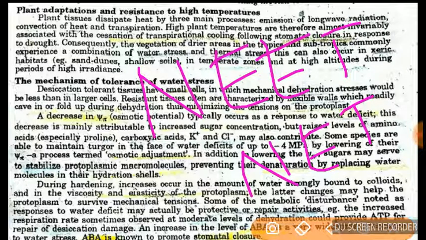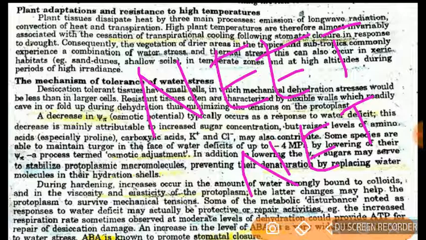In the last video I talked about stress in plants and the frost conditions. So the type of question that may come is to select the adaptation which is not exhibited by the plant in frost conditions. So let us see what adaptations are acquired by the plant.